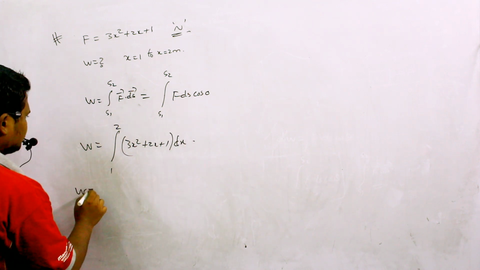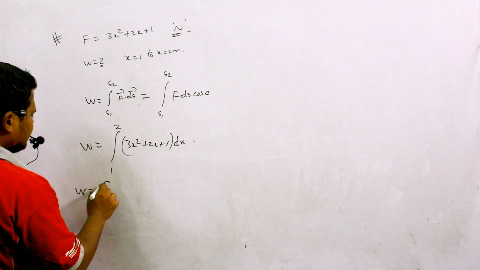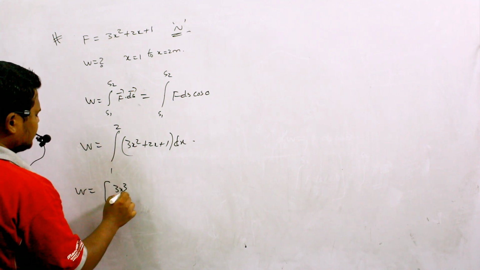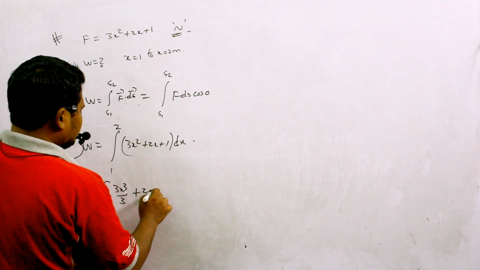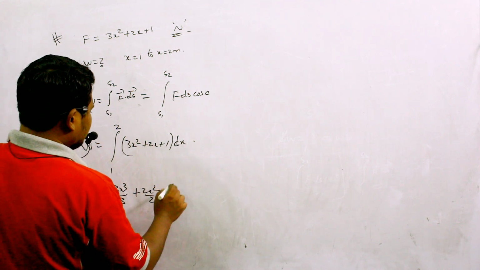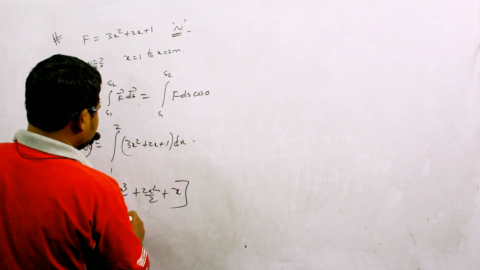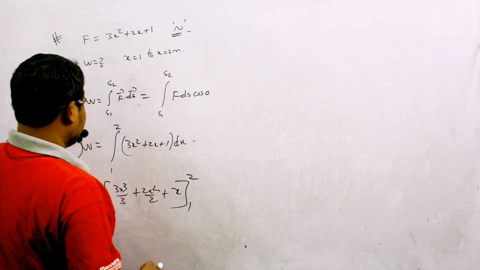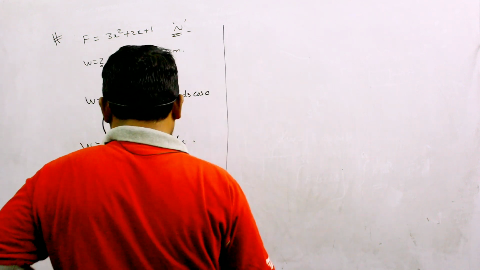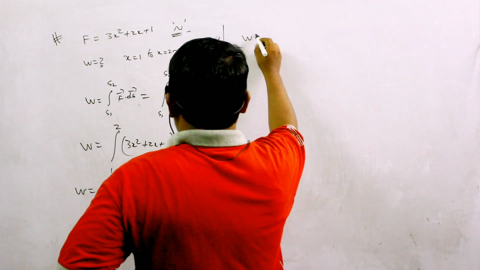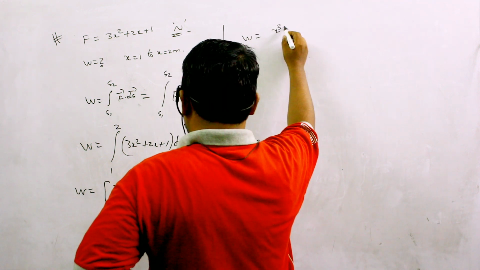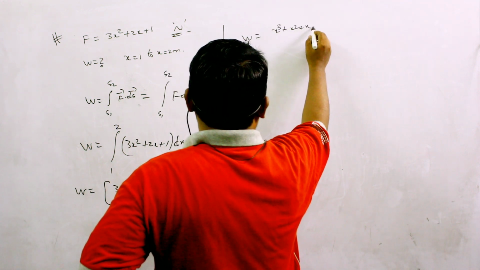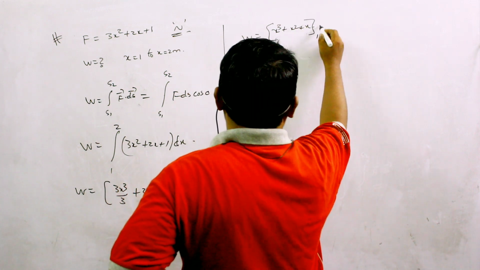So W is equal to, now if I integrate this one, 3x cube divided by 3 plus 2x square divided by 2 plus x, and the limits are applied from 1 to 2 here. If I solve this equation, then W is equal to x cube plus x square plus x, with limits from 1 to 2.